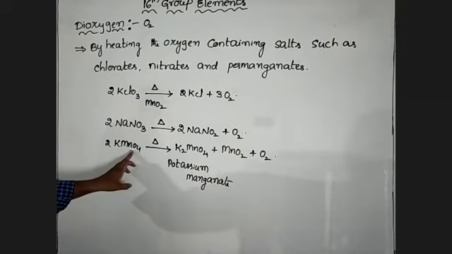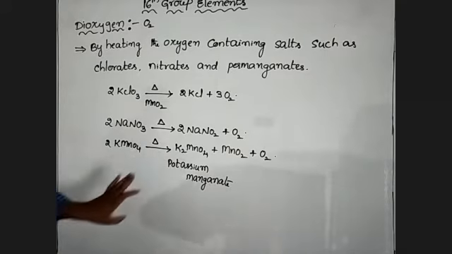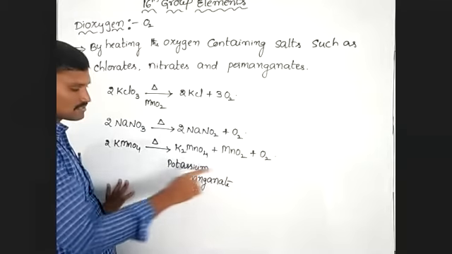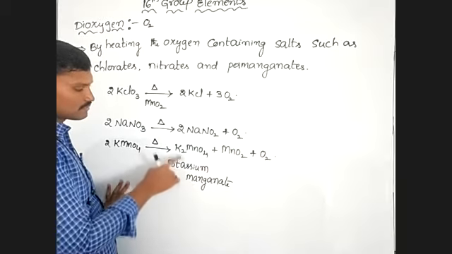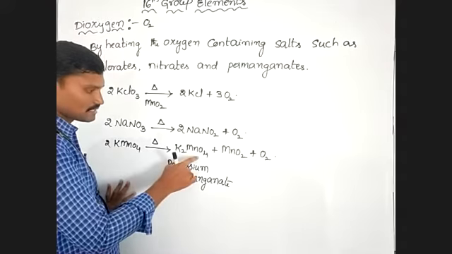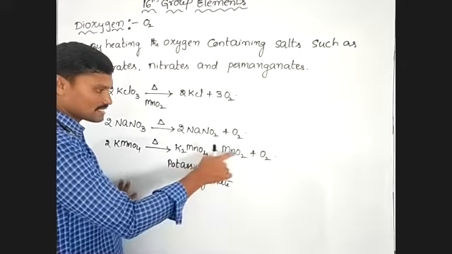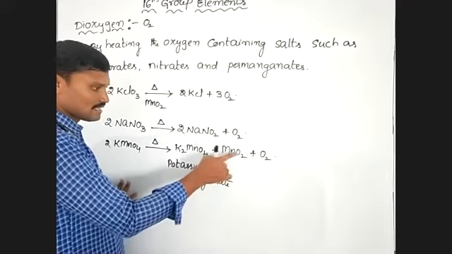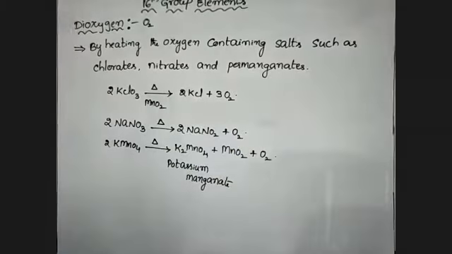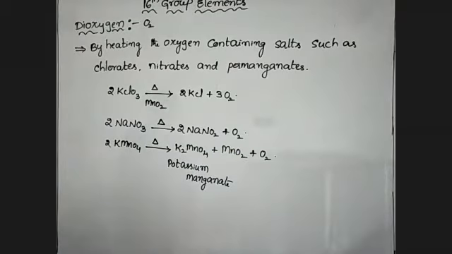Potassium permanganate on heating gives dioxygen as well as potassium manganate, K2MnO4, and manganese dioxide. So that is the laboratory preparation of dioxygen.